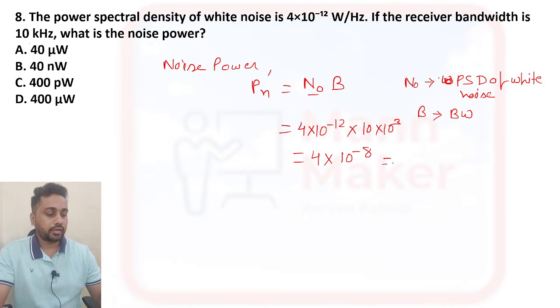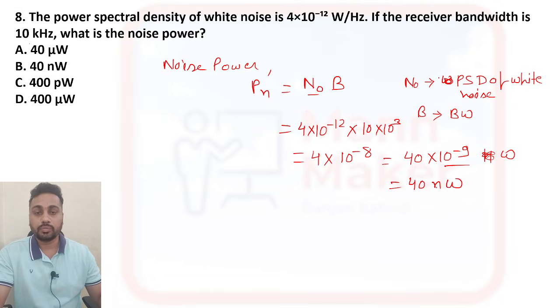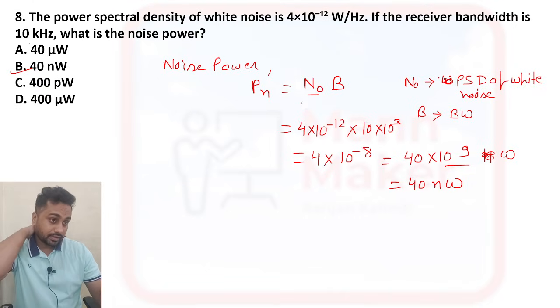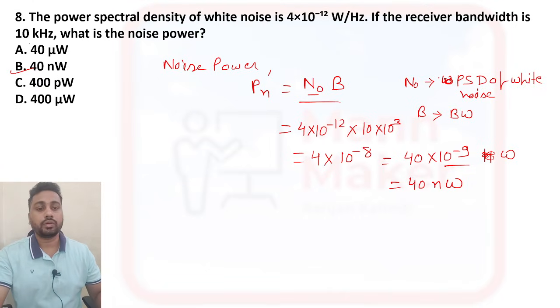We can also write this as 40 into 10 to the power minus 9. 10 to the power minus 9 means nano, so option B, 40 nanowatt, is your answer. This is only a basic formula you need to remember. Formula-based questions like that you can expect.